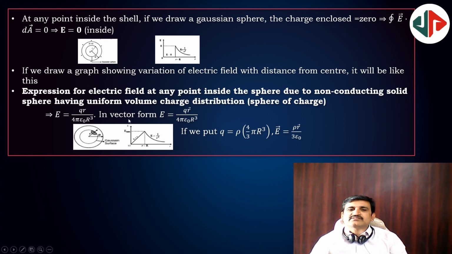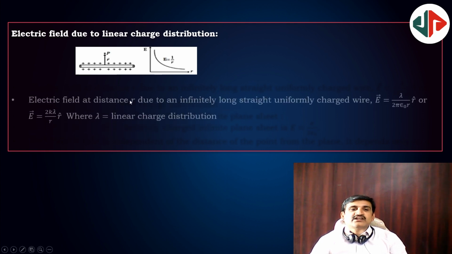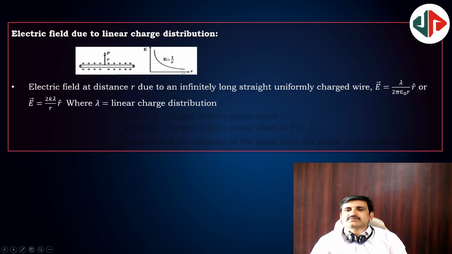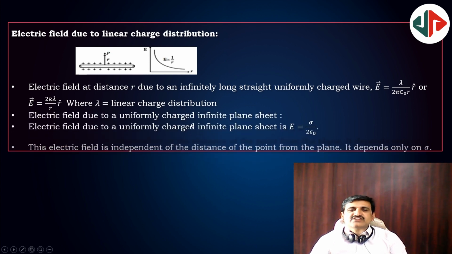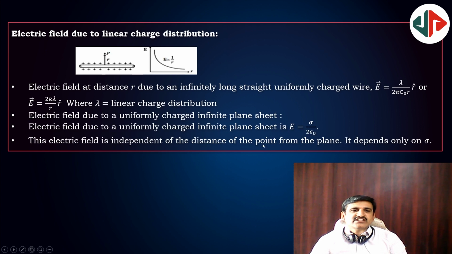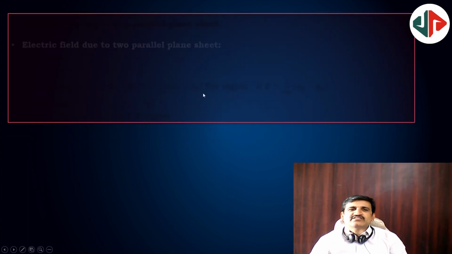This is inside. Electric field due to a linear charge distribution is lambda by 2 pi epsilon naught r. So E is inversely proportional to 1 by r, and the graph is like that. And for a sheet of charge, it is sigma by 2 epsilon naught if the sheet is non-conducting, and it depends upon sigma only. For the sheet it is very interesting: the field is independent of the distance.